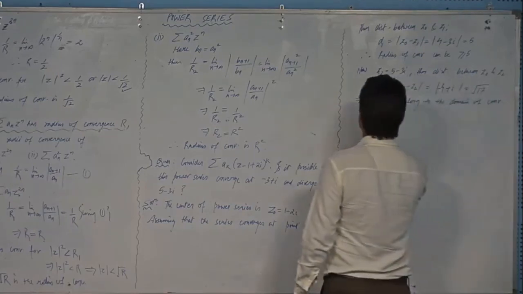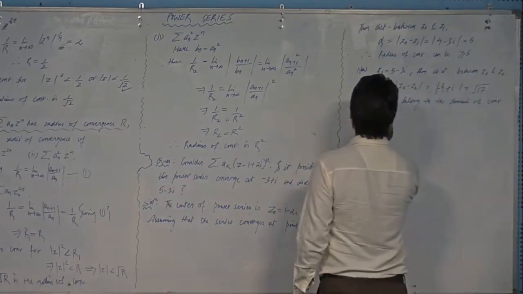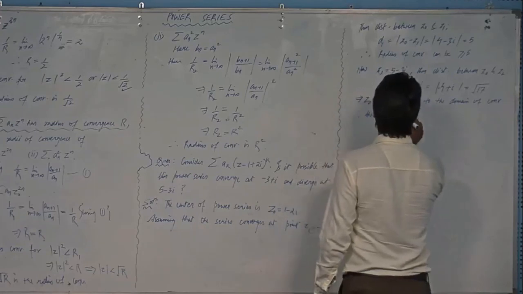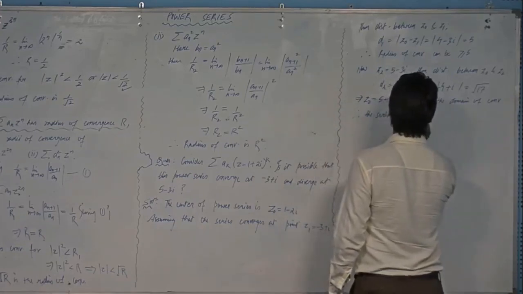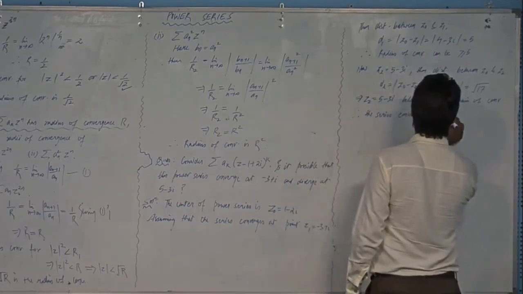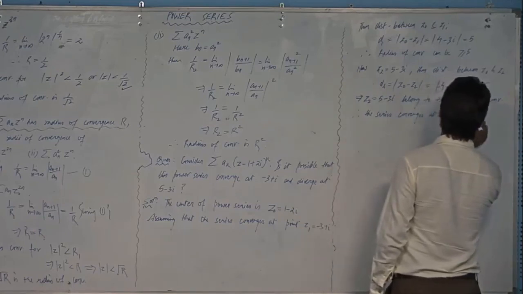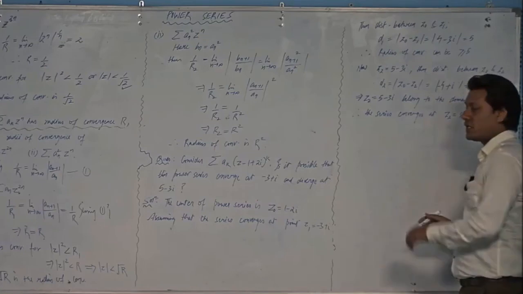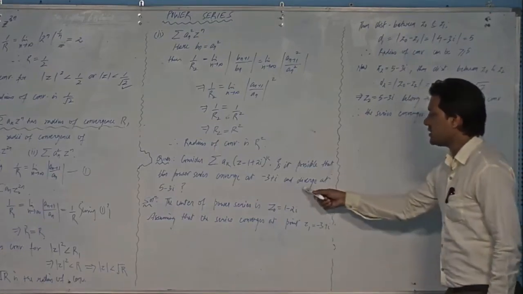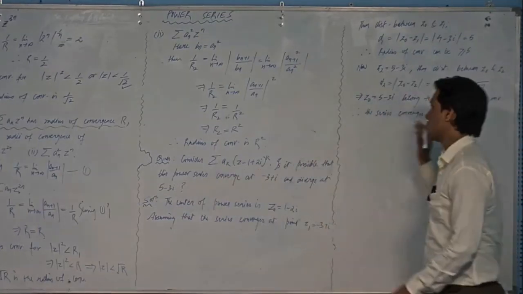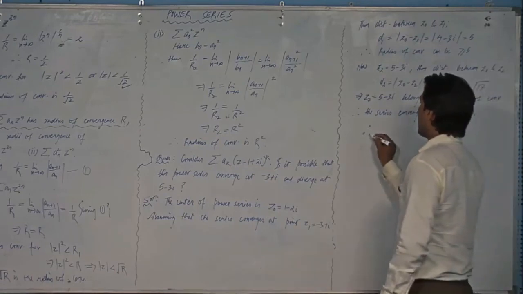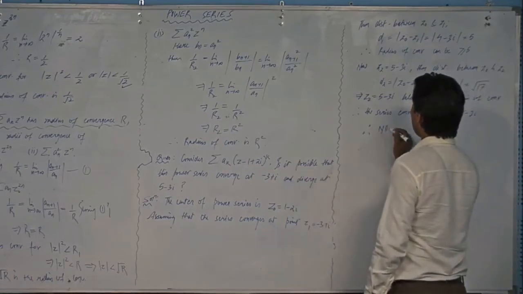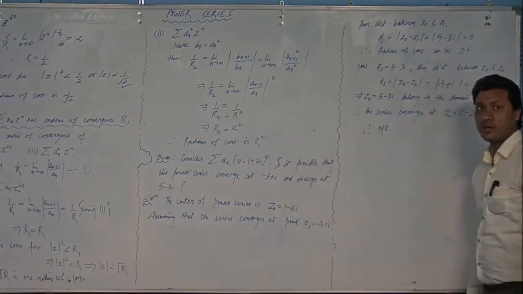Therefore, the series converges at Z2 equal to 5 minus 3 iota. So this is a contradiction to the assumption of the question, which says that it diverges at this point, but that is not possible. Therefore, the answer to this question is no.